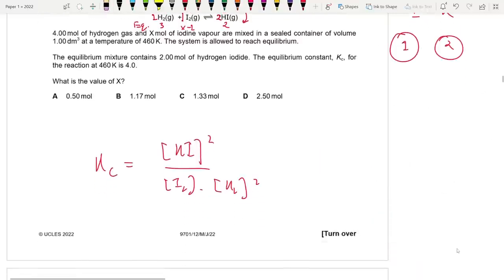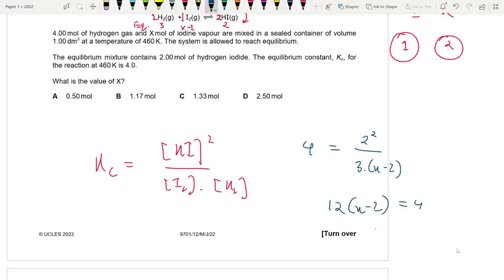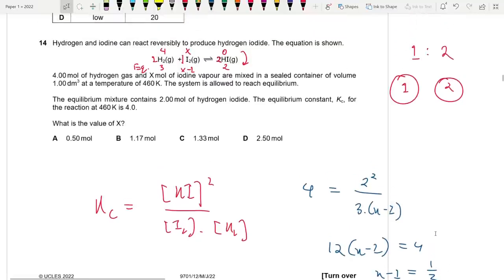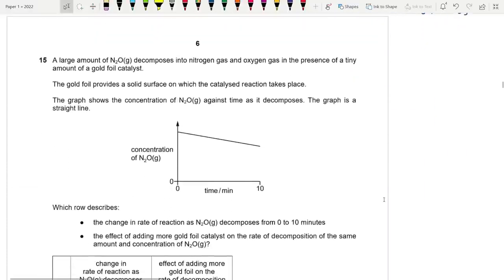It shouldn't be 3 square. I wrote square by mistake, sorry. So yeah, 4 is equal to HI square, 2 square, divided by 3 times X minus 1, or 12 times X minus 1 is equal to 4. X minus 1 is equal to 4 by 12, which is 1 by 3. So 1 by 3 plus 1, that's actually 4 by 3. X is equal to 4 by 3, which is 1.33 moles. We should be looking for 1.33 at 14. And yeah, that's the correct answer. 14 is C. Right.